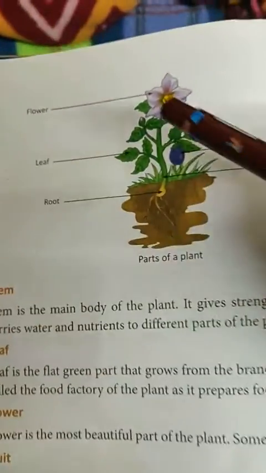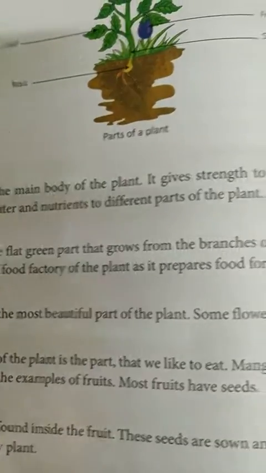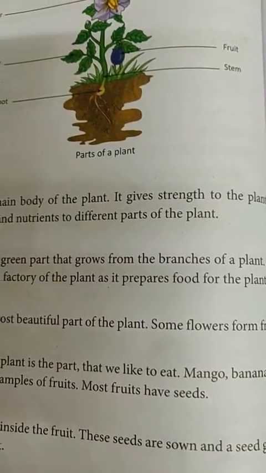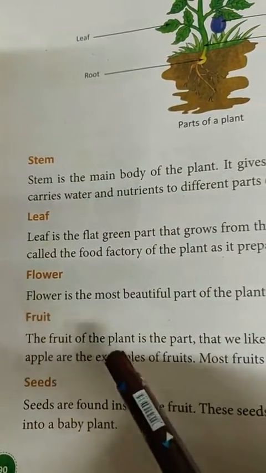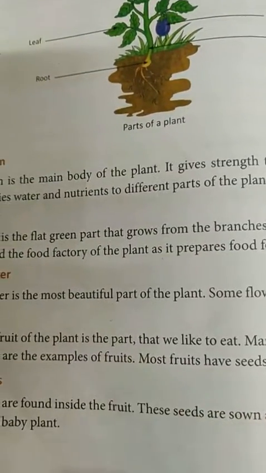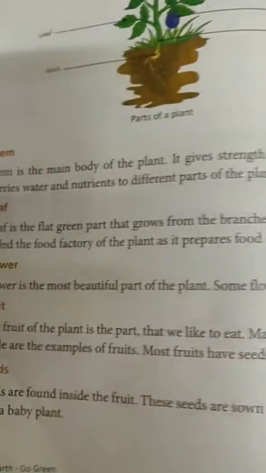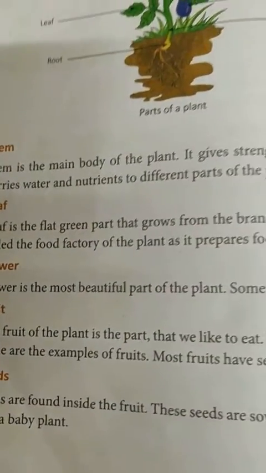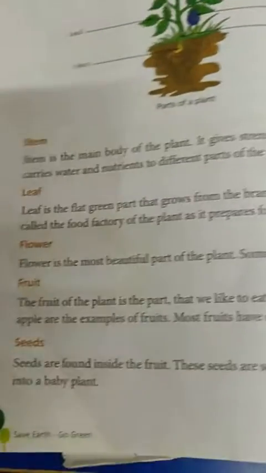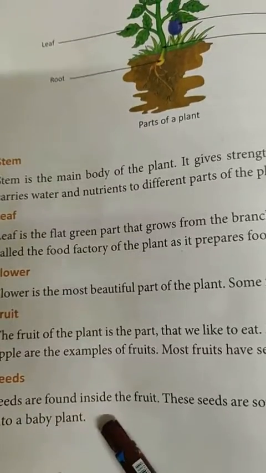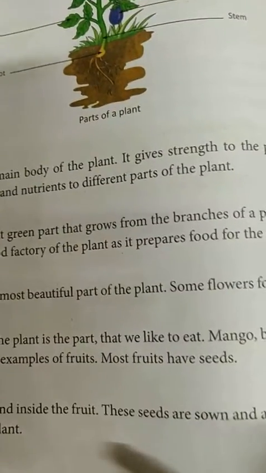Then the flower part, it is the most beautiful part, and flowers form fruits. Then comes the fruit, which is the part you eat, and the examples are mango and banana. These are the fruits of different plants and trees, and most fruits have seeds. What are seeds? Seeds are found inside the fruit, and these seeds can be sown again.